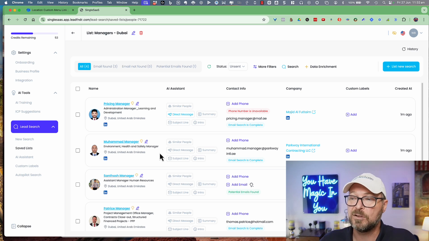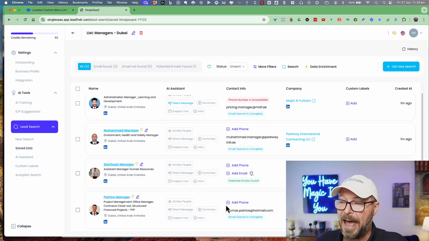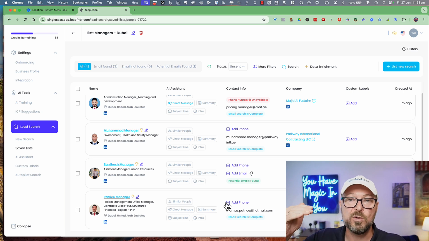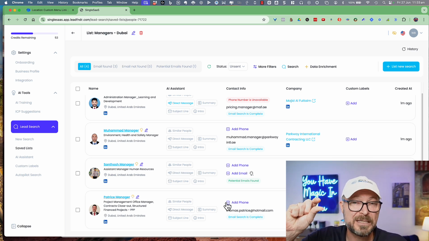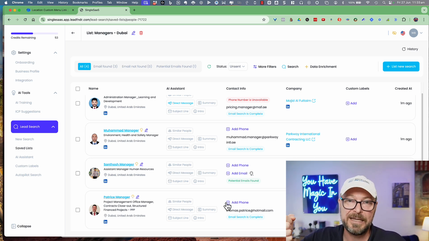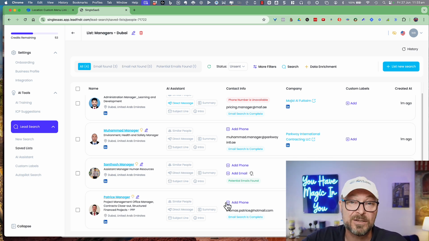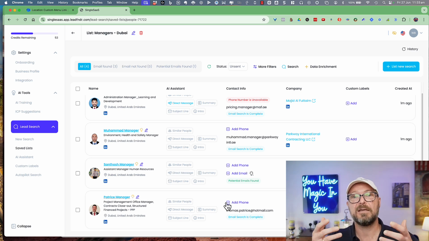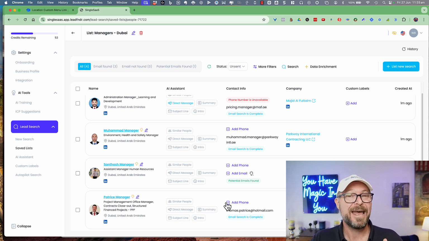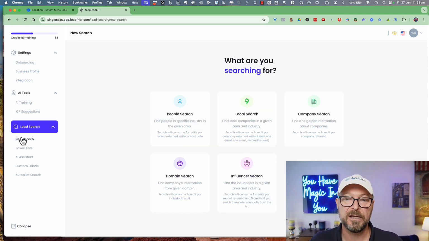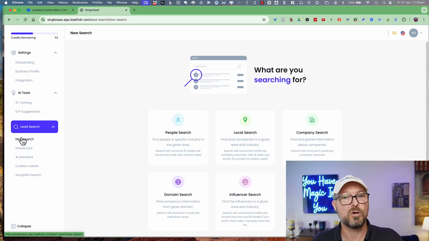We've now been able to find individual people and their contact information using filters to find the specific. So I look for CEOs, or I'm looking for company owners or investors, and I can do that using this tool. Again, the AI can run more information for us and connect to our CRM. This allows us to be able to look for specific people for ourselves. Who do you want to do business with? This is how to use the search.